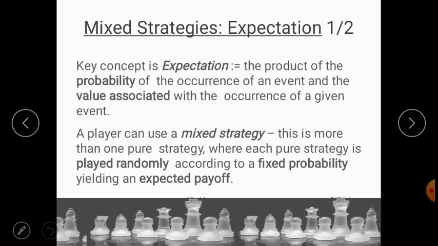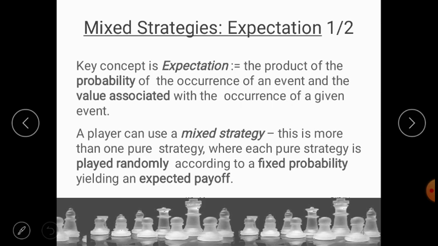Let's say we have the probability of an event, P of E. So expectation is the product of the probability of an event and the value associated with it. That becomes the expectation.